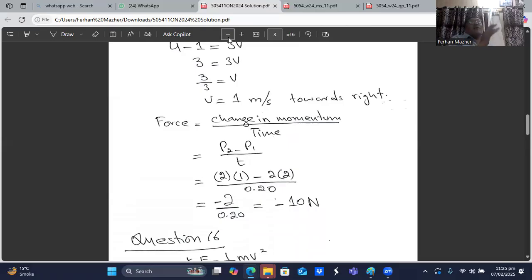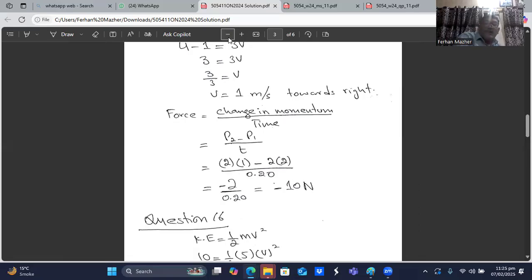Its final momentum is 2 multiply 1 and its initial momentum was 2 multiply 2. So 2 minus 4. And the time taken for this is 0.20 seconds. So it will be minus 2 divided by 0.20 seconds. That will be minus 10 Newton.